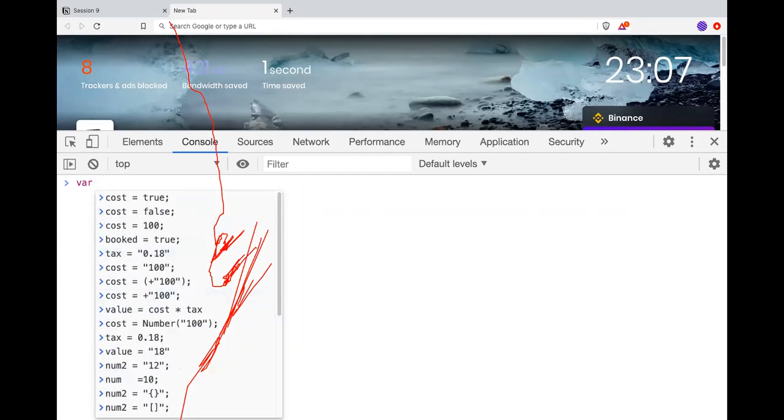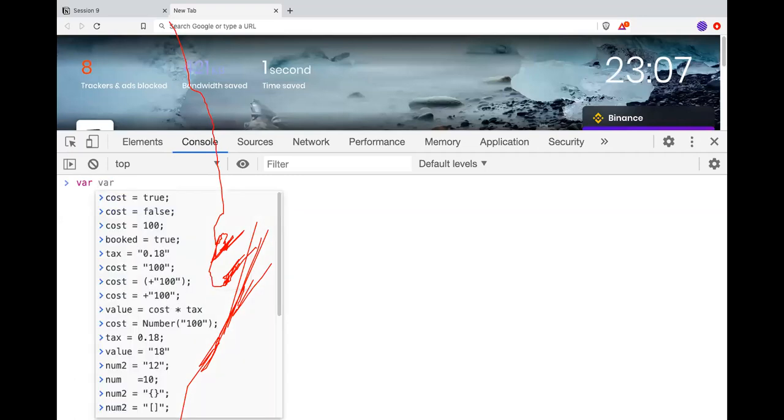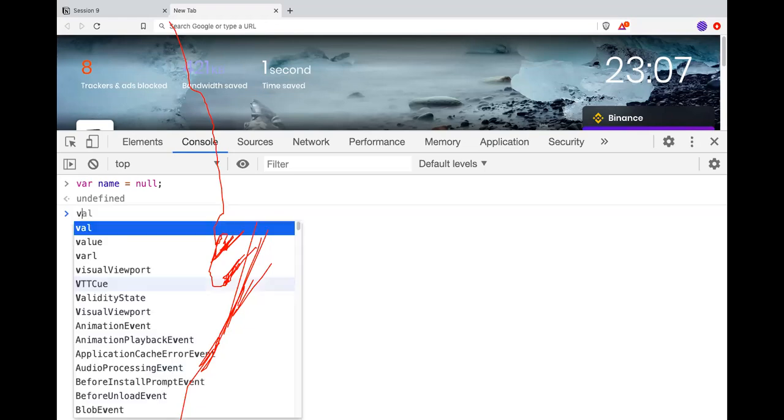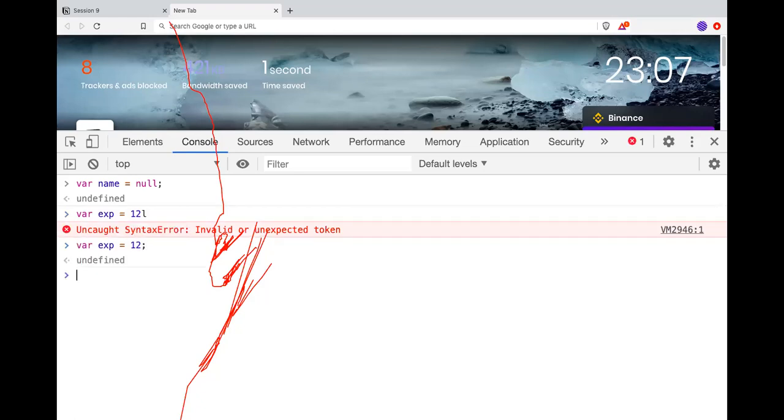I'll just say name equals null, and exp equals 12.